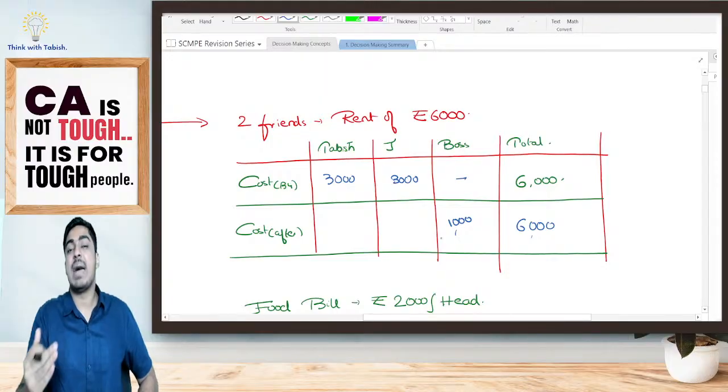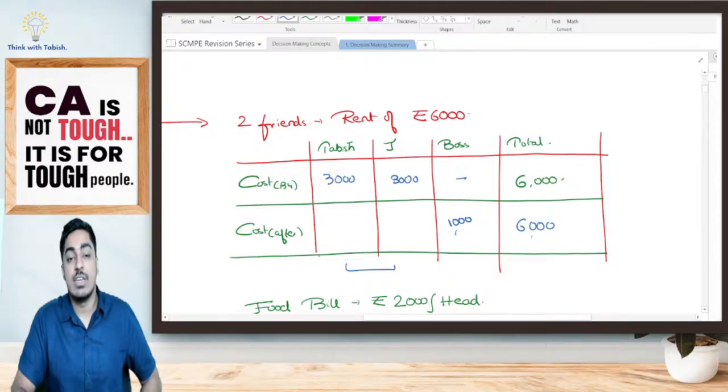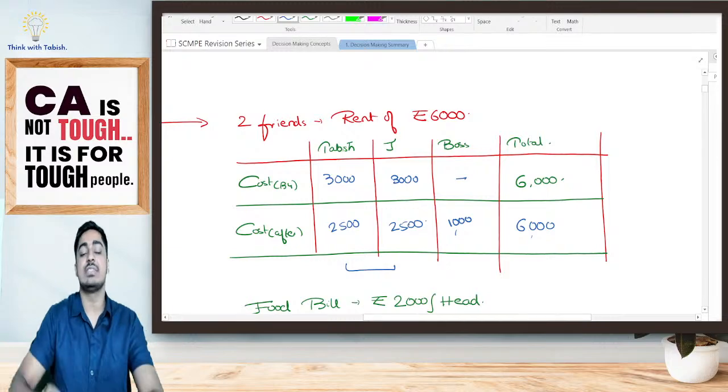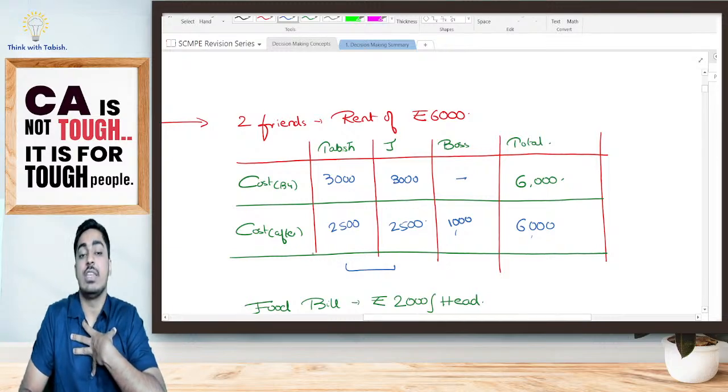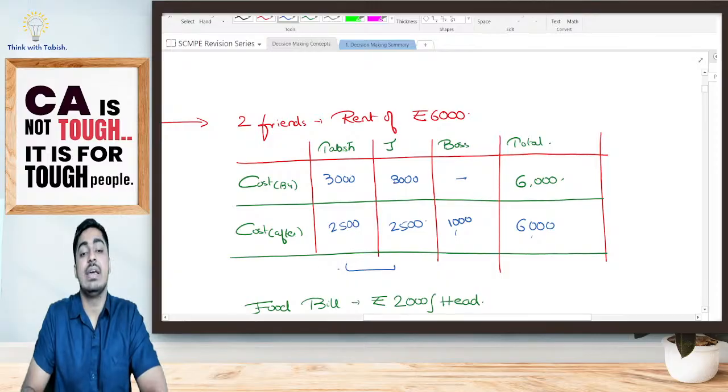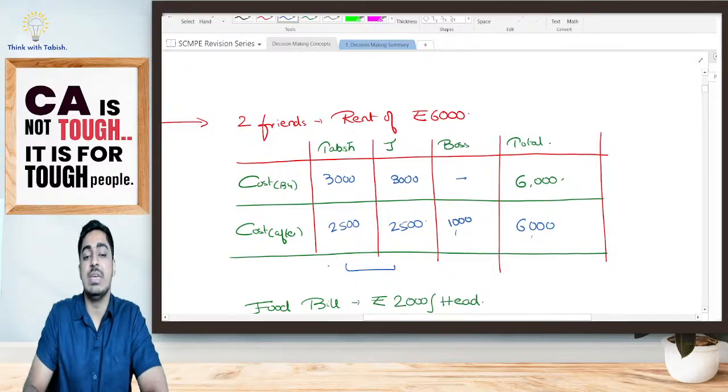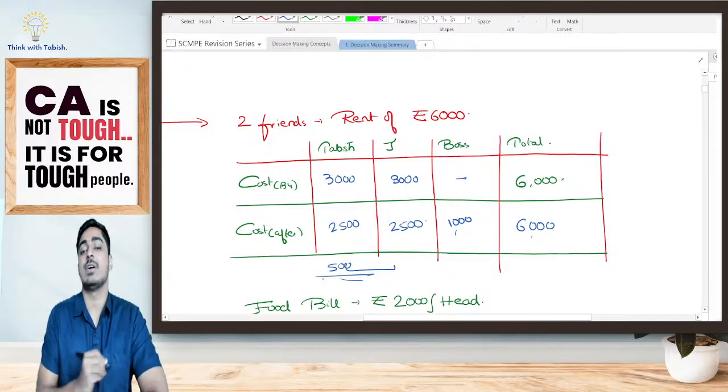That means what is the balance amount? What is the balance amount that we both need to pay? 5,000. That means it comes as 2,500. Previously, I was paying a rent of 3,000 rupees, but now I'm paying a rent of only 2,500. That means there is a benefit of 500.